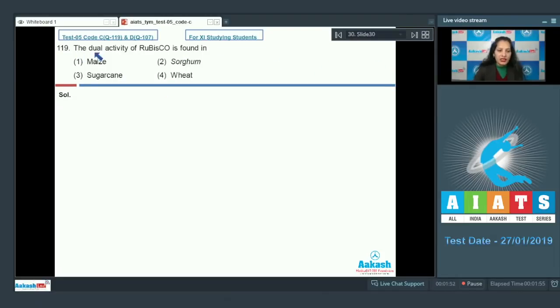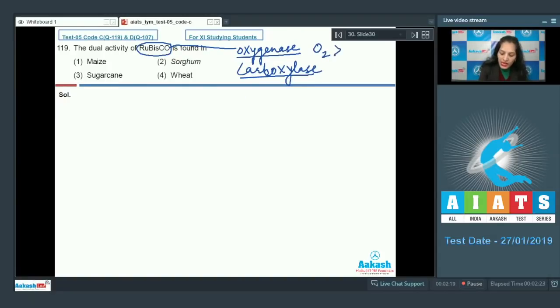Question number 119. The dual activity of rubisco is found in first option maize, second sorghum, third sugarcane, fourth wheat. Rubisco shows dual activity as it can behave as oxygenase as well as carboxylase. So when does it act as oxygenase? When O2 concentration is higher than CO2. And when does it act as carboxylase? When CO2 concentration is higher than O2.